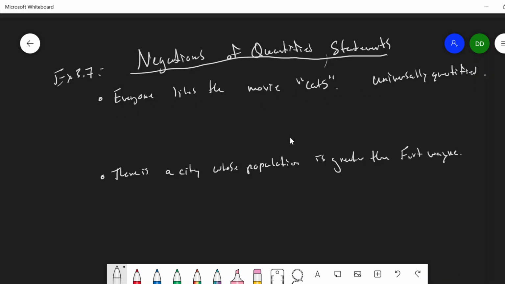Now, what would it take to prove this false? If I say everyone likes the movie Cats, and you want to prove me false, if you want to say that's not true, well, what do you have to show? That's one way to think about how to negate this. So think about that for a second. How would you prove me false? Well, maybe you don't like the movie Cats, and that would prove me false because I'm claiming everyone likes it. So if there exists just one person that doesn't like the movie Cats, then this statement is false. That's exactly the negation of this.